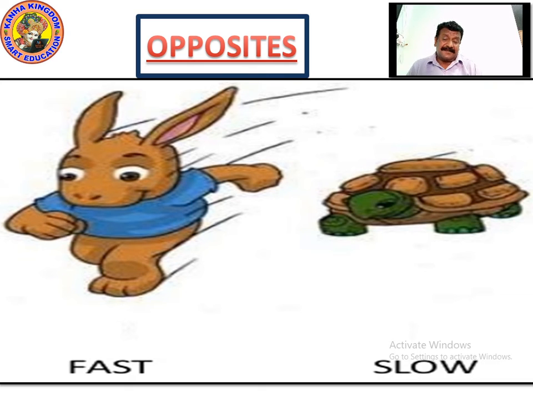Now let's see the action here. Fast and slow. Opposite of fast is slow, and opposite of slow is fast. Please write this down.